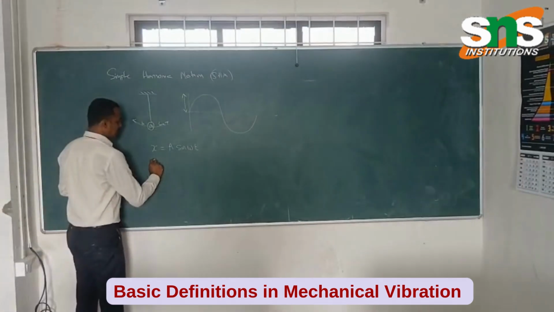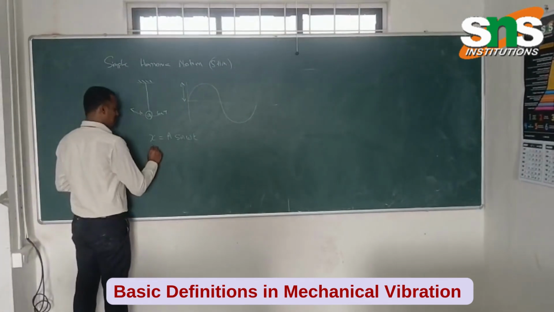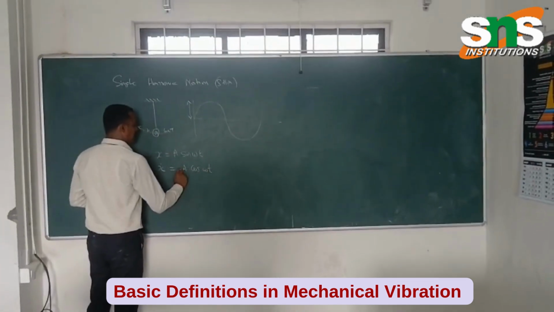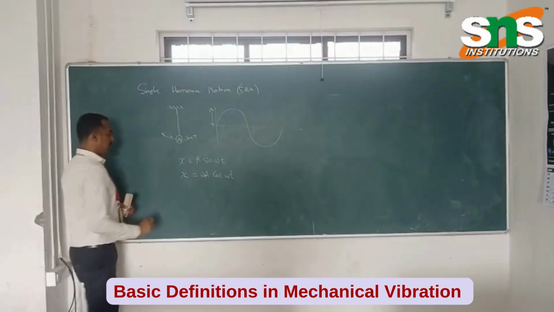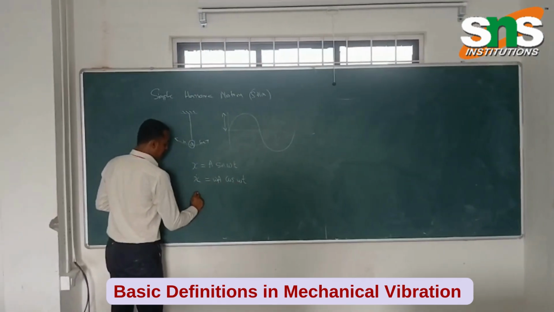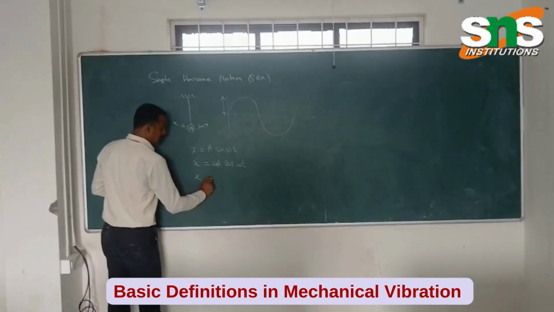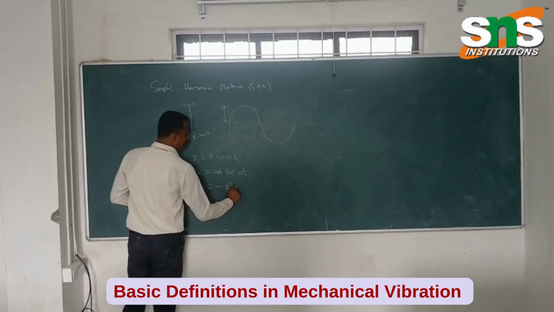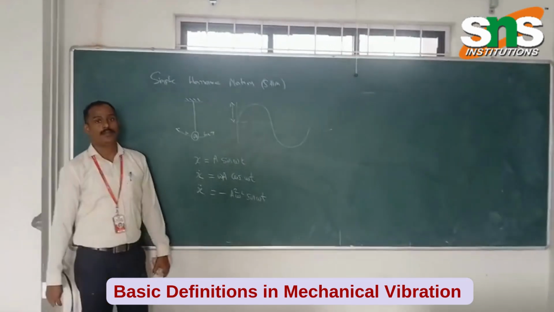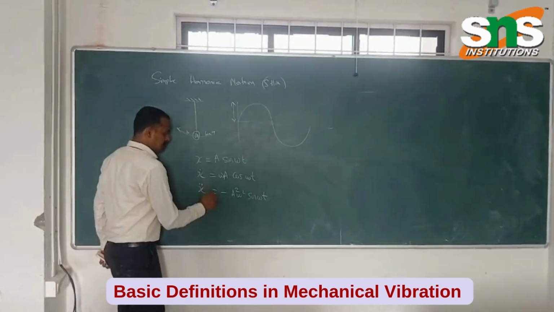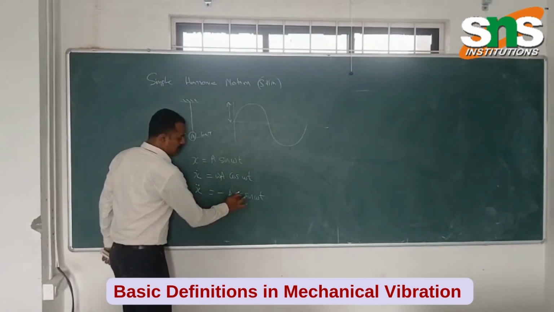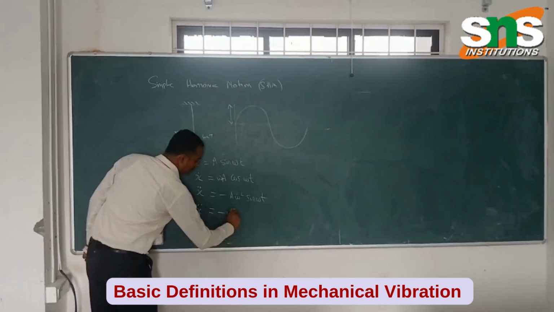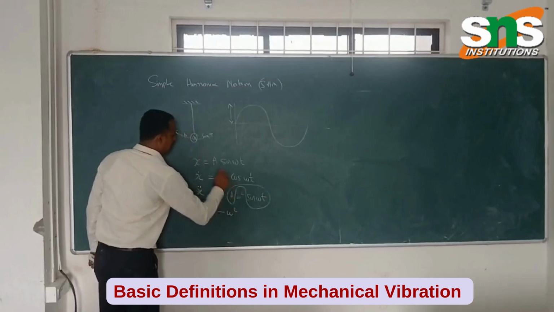Now we can get the velocity, x dot equal to A omega cos omega t. Again differentiating, x double dot equals minus A omega square sin omega t. Again, A sin omega t we can write as x, so x double dot equals minus omega square x.